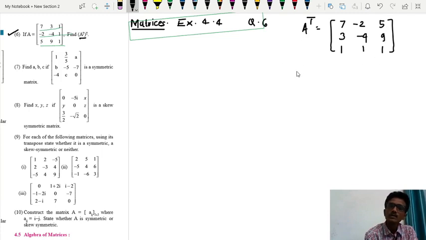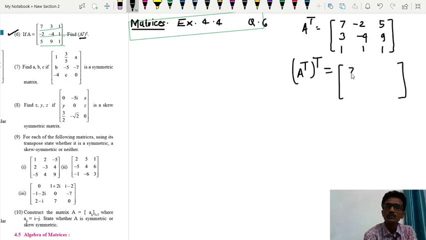Now again transpose of this matrix you have to find. So इसका और transpose find करना है. So transpose of transpose matrix is itself a matrix. So what you get? So again we interchange rows and column. First row will become first column, second row will become second column, 3 -4 9, and the third row will become third column.